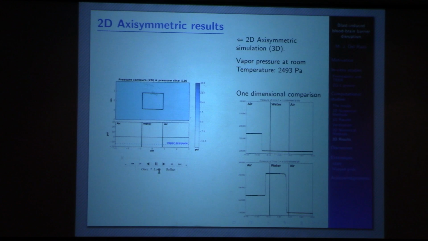Okay, so what are the results when we do the simulation? What I'm going to show you here are pressure contours again. The square that you see inside is the water interface. The axis of revolution is the center one. So this is actually modeling 3D wave propagation. And down here, I'm going to be modeling a slice along the axis. Okay? So if we run the simulation,